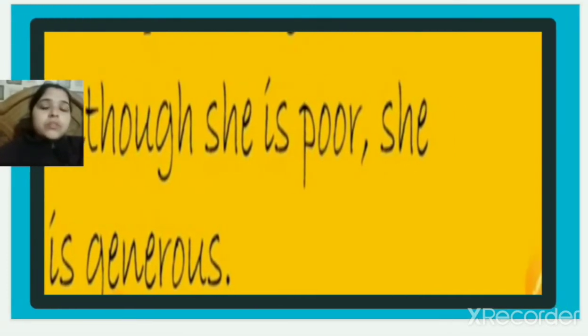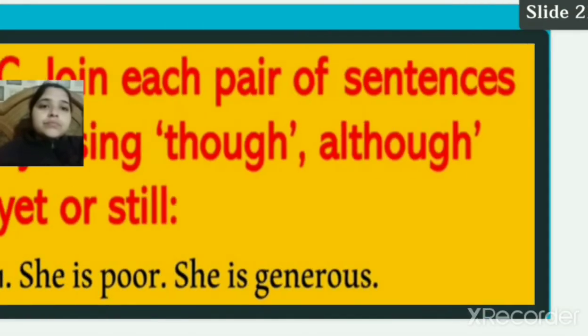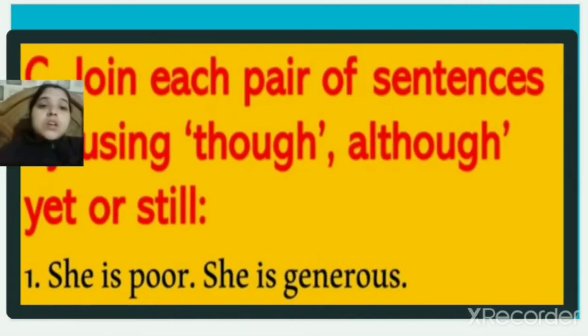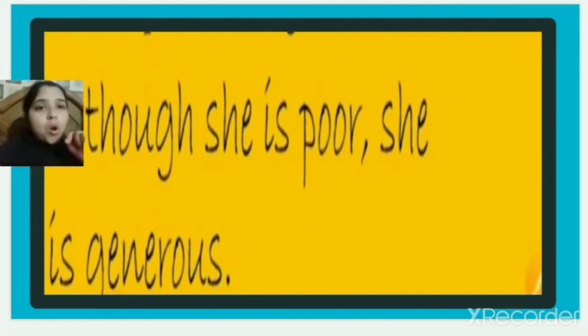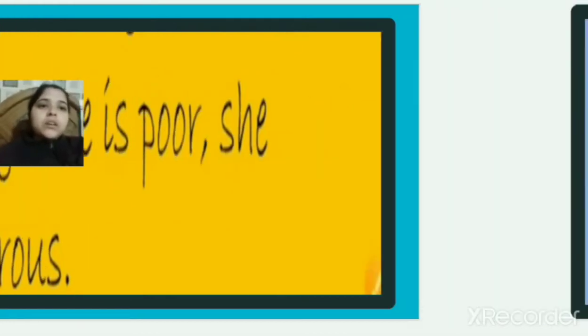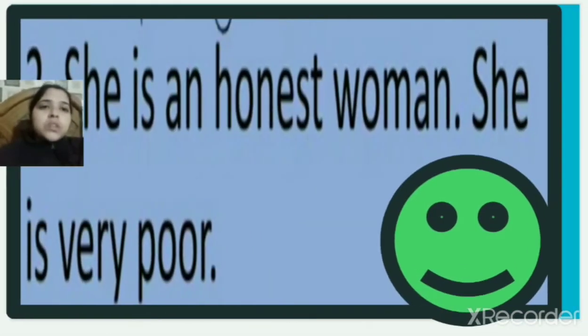Okay, that answer was although. Its answer is she is poor, although she is generous. So what you can write? You can write this also. Although she is poor, she is generous. So you can write like this also. She is poor although she is generous. Okay, both are correct. Now moving to the next question we have.